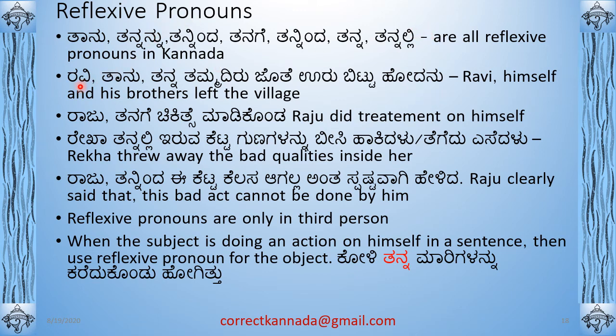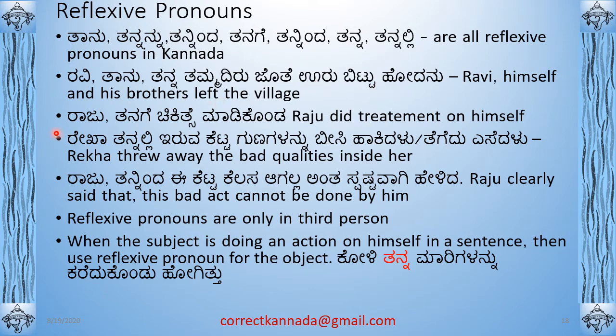So if you see an example, you will understand what a reflexive pronoun is. Okay, Ravi tanu tanna tammandiru jote uru bittu hodanu. Ravi himself, tanu himself, tanna his tammandiru. You should not say avana tammandiru, right? Tanna tammandiru. So you should say Ravi tanu tanna tammandiru, his brothers, jote, with them, uru bittu, he left the village and went away.